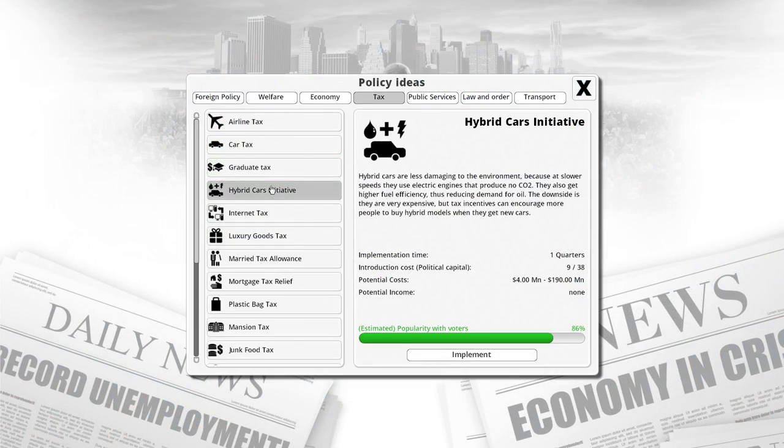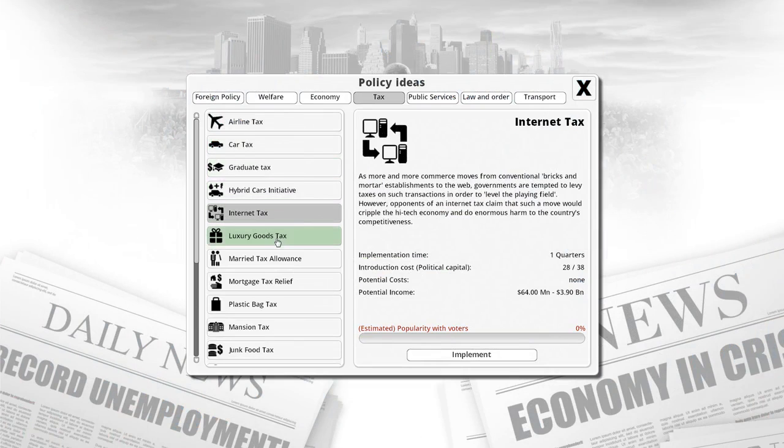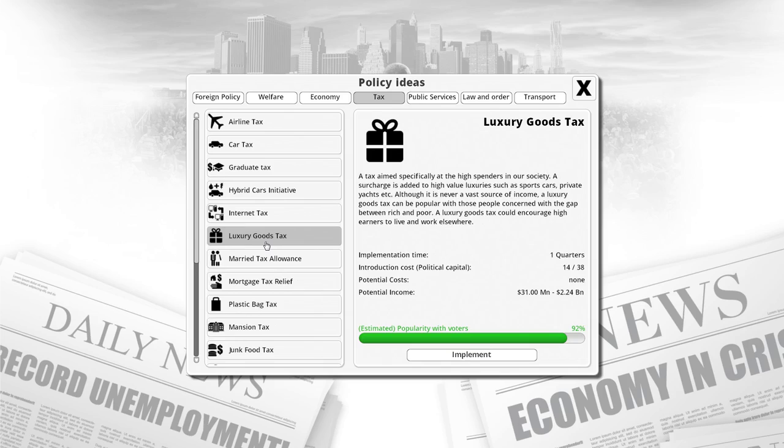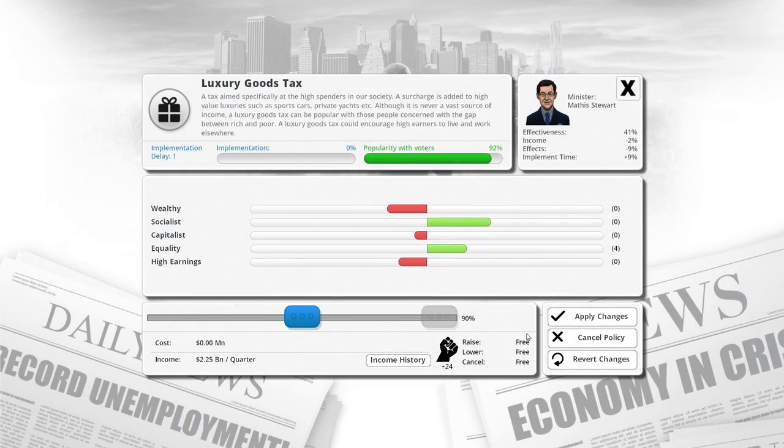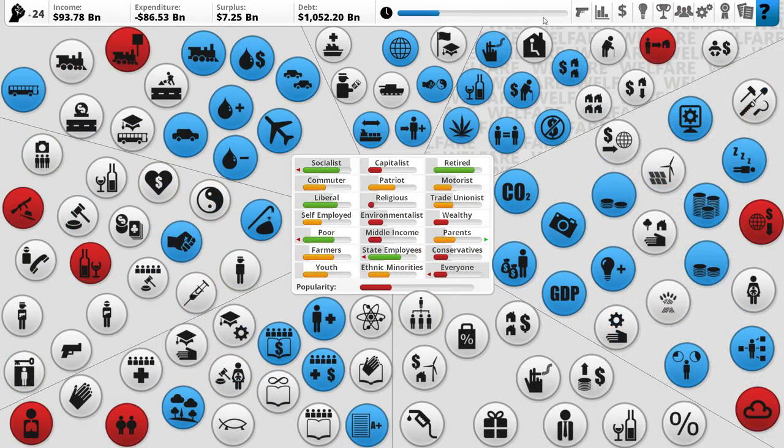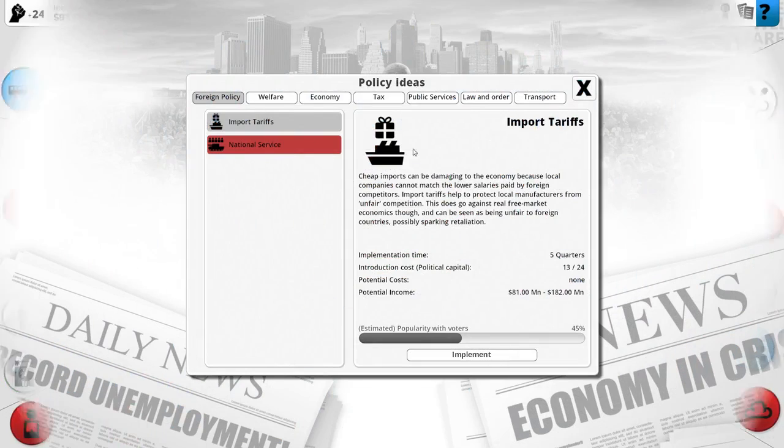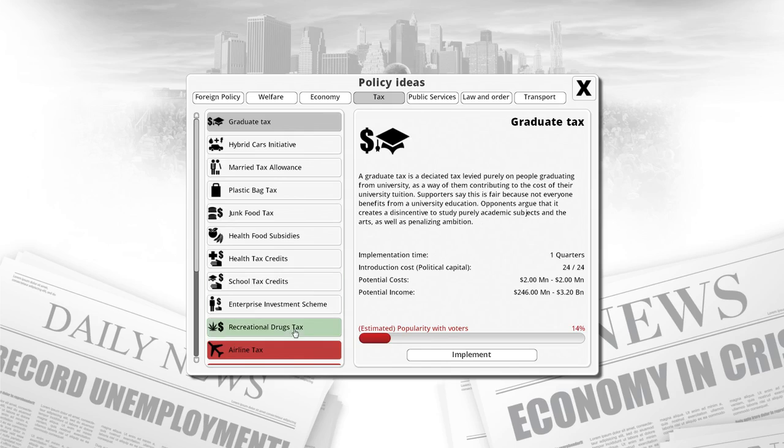Well, is there any tax? Hybrid cars now. Internet tax. Nobody wants that. Luxury goods tax. Yeah, sure. It's going to be good, and people are happy with that. If I can make people happy by implementing a tax, then I will do that.